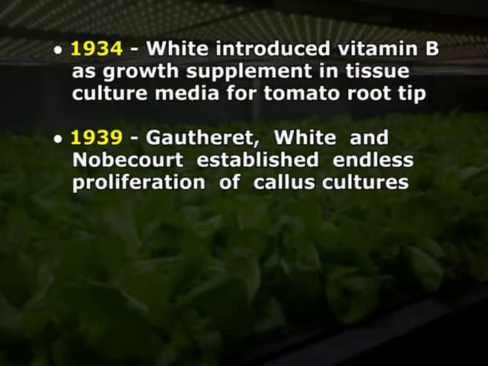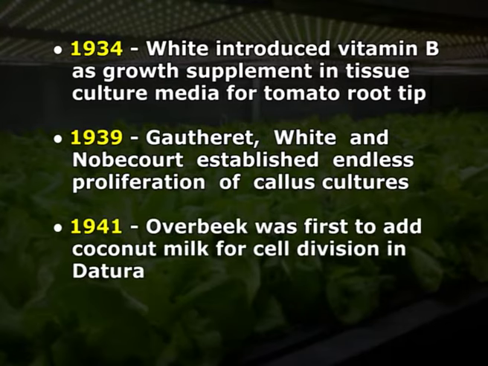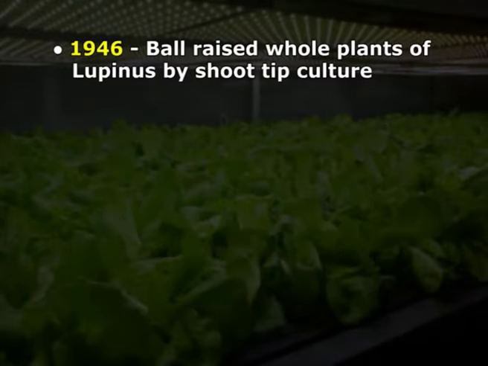In 1939, Gautheret, White and Nobécourt established endless proliferation of callus culture. In 1941, Overbeek was first to add coconut milk for cell division in Datura. In 1946, Ball raised whole plants of Lupinus by shoot tip culture.